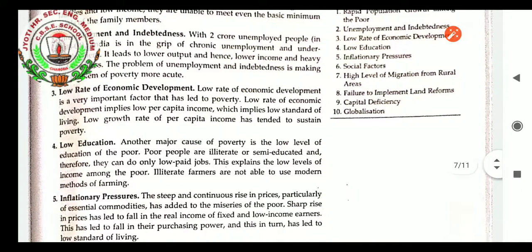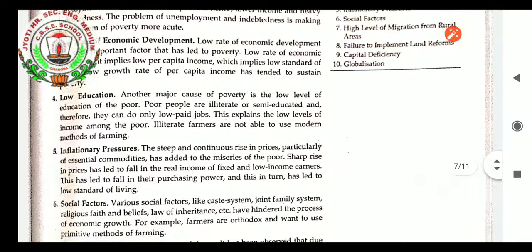Low rate of economic development. Low rate of economic development is a very important factor that has led to poverty. It implies low per capita income, which implies low standard of living. Low growth rate of per capita income has tended to sustain poverty.